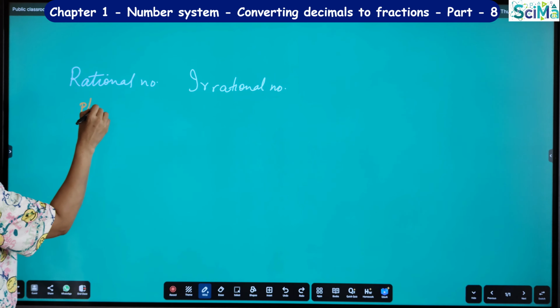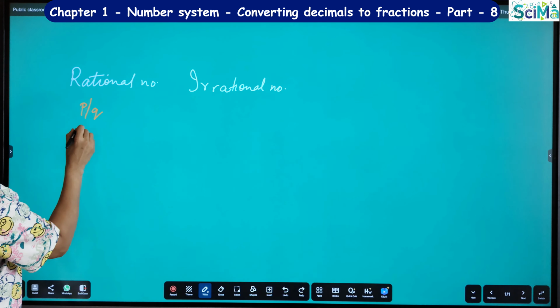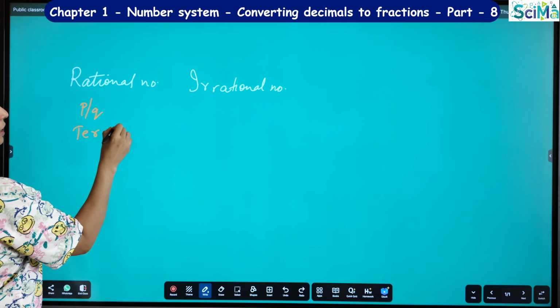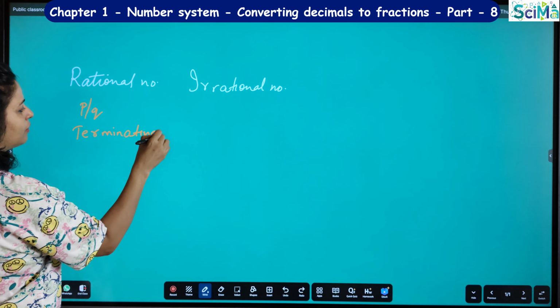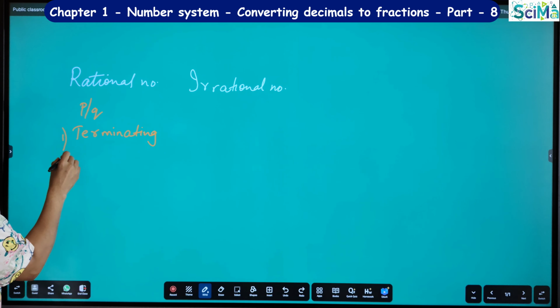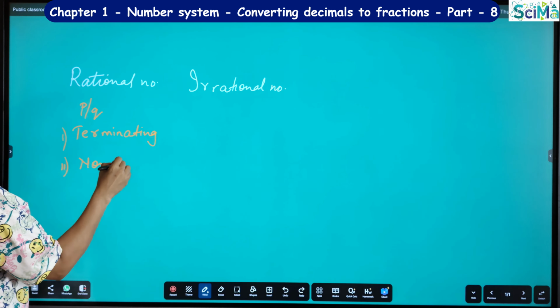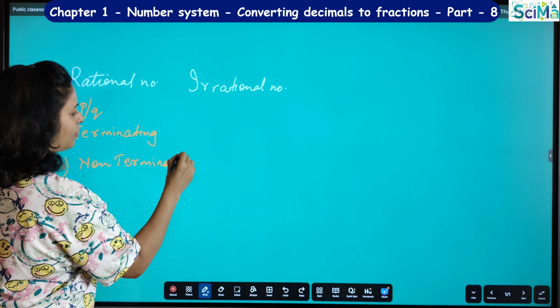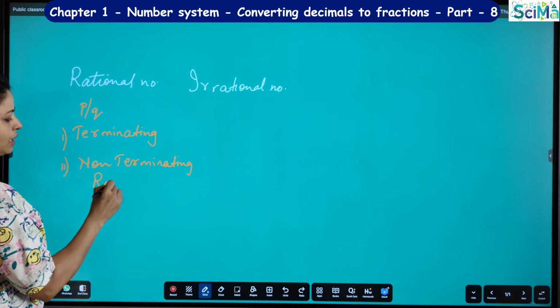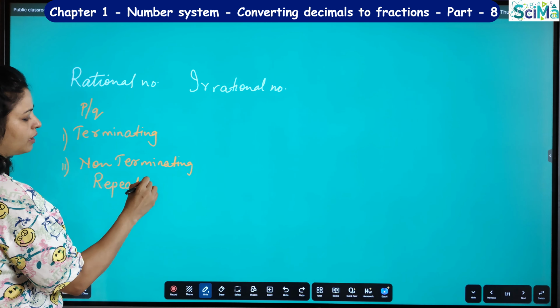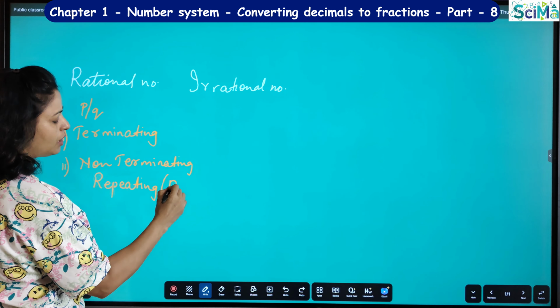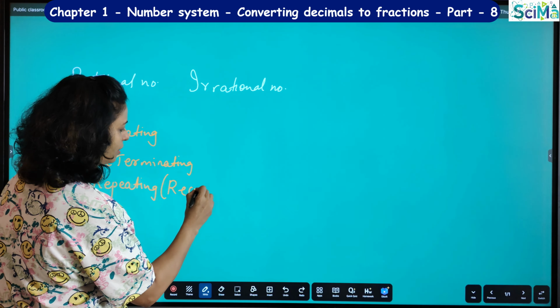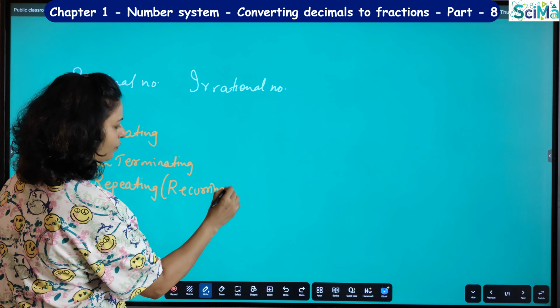I told you which can be written in P by Q form, and their decimal expansion is terminating. And also if they are non-terminating, they are repeating also. There is a repeating block in the quotient. Repeating or recurring, you can write recurring also.